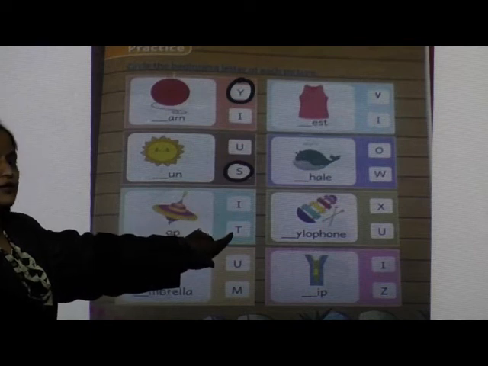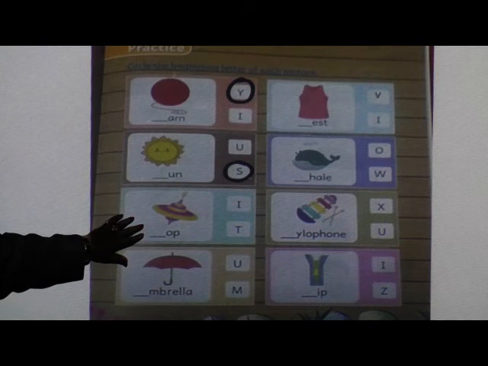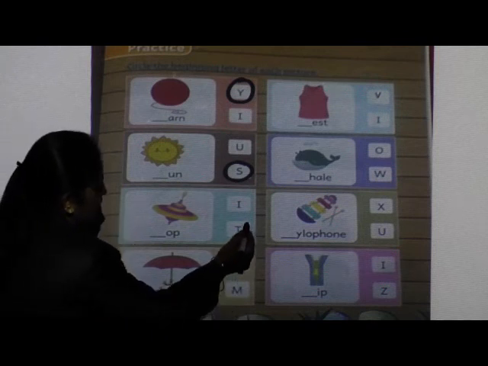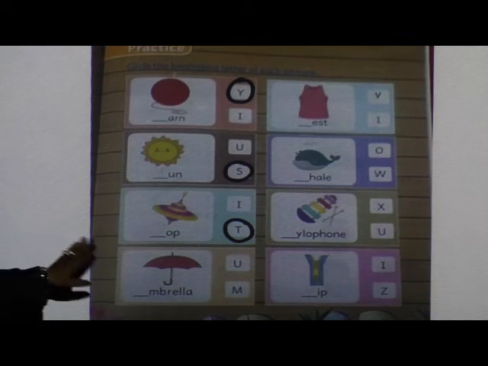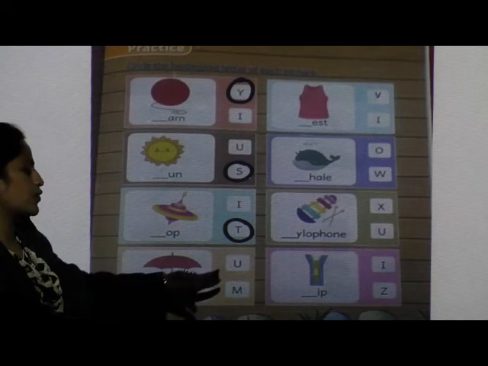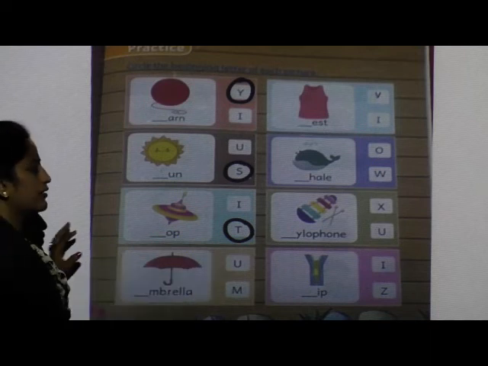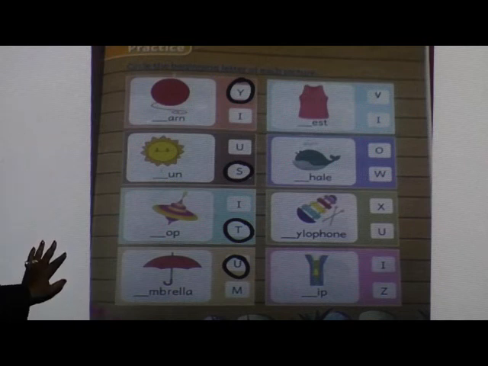Next one, top. So what will be the beginning letter? I or T? Which letter will it start with? Top. Very good. Top. Next picture, what is this? It's an umbrella. So what will be the beginning letter? U. Very good. Umbrella.